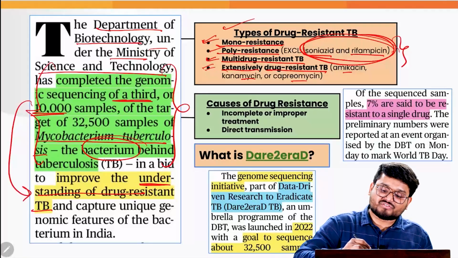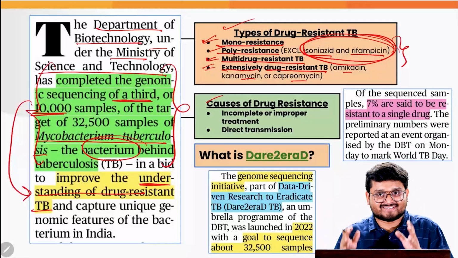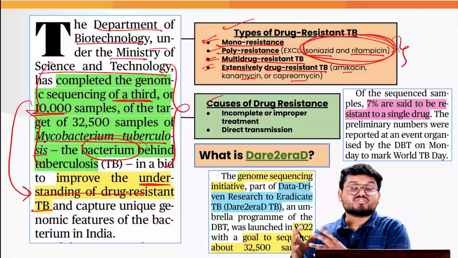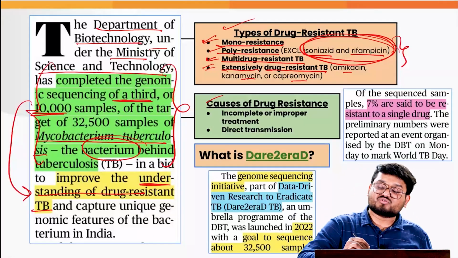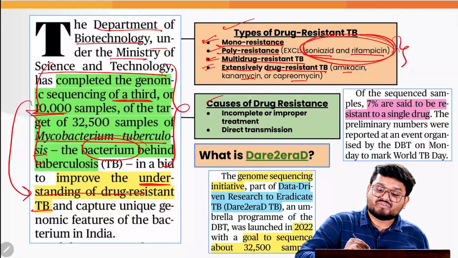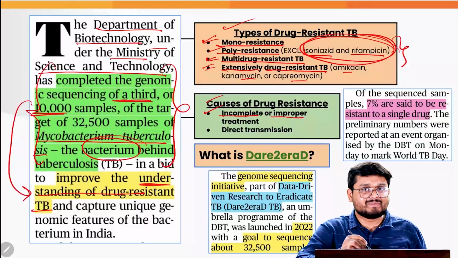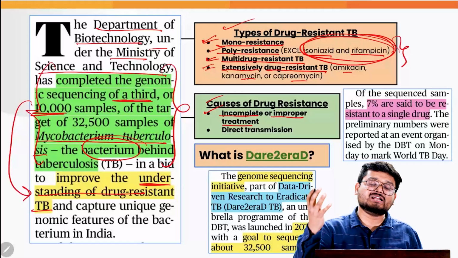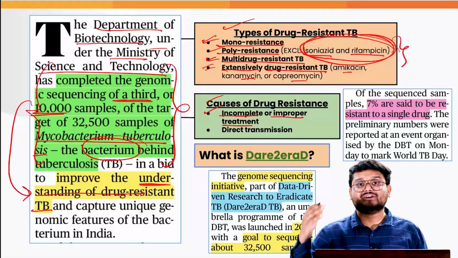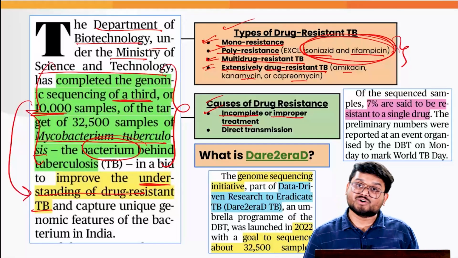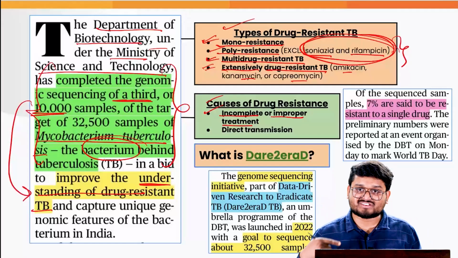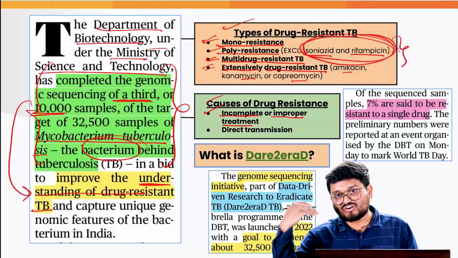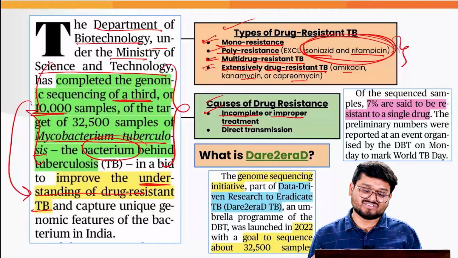But what are the causes of such drug resistance? TB has now evolved to a nature where normal drugs do not even work. That brings us to two important causes. Firstly, we have incomplete or improper treatment of TB at various hospitals, where people do not take the proper dosage or the doctor's prescription of the drugs, due to which the bacteria has evolved to such an extent that they are not responding to normal medications.